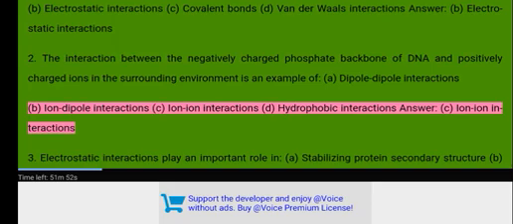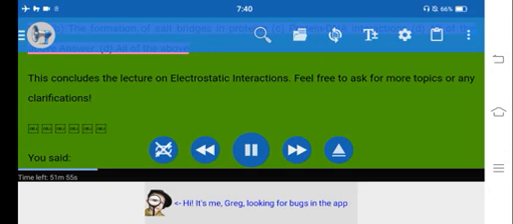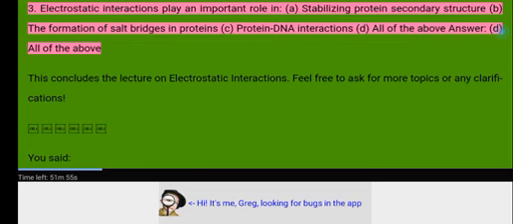Ion-ion interactions. 3. Electrostatic interactions play an important role in: A. Stabilizing protein secondary structure. B. The formation of salt bridges in proteins. C. Protein-DNA interactions. D. All of the above. Answer: D. All of the above.